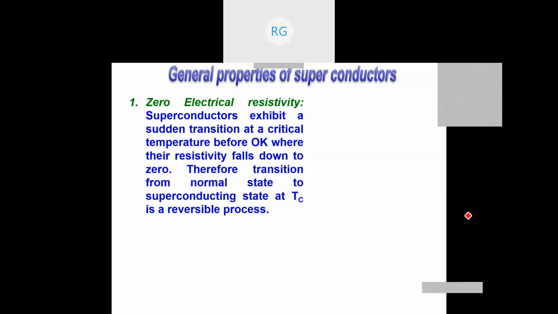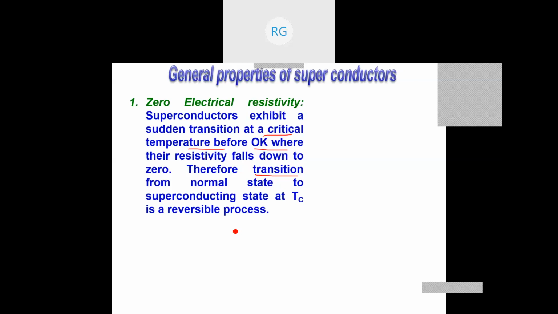Every superconductor will have zero electrical resistivity, and zero electrical resistivity is shown by a superconductor below a critical temperature. So below a critical temperature, before 0K, that means no need to go to 0K, the resistivity falls down to 0. The temperature where a material moves from normal state to superconducting state is taking a transition. Hence we call it the transition temperature, or the critical temperature. So every superconductor will have a TC.